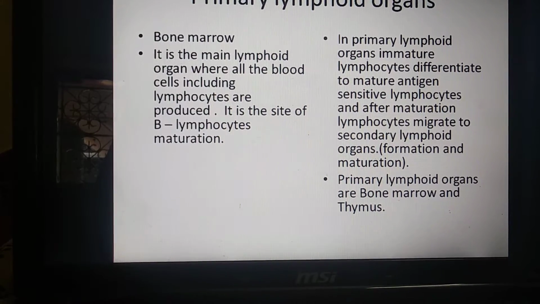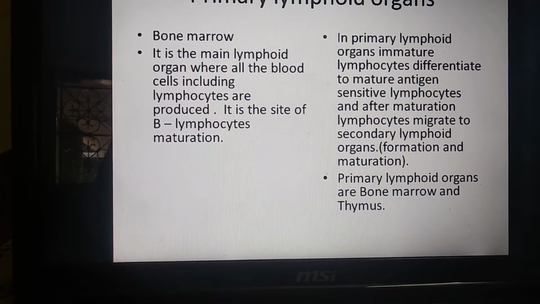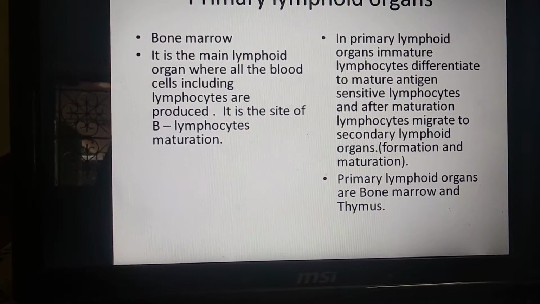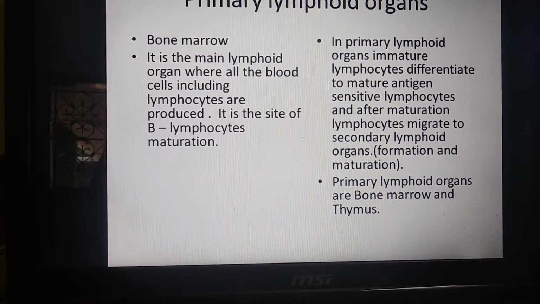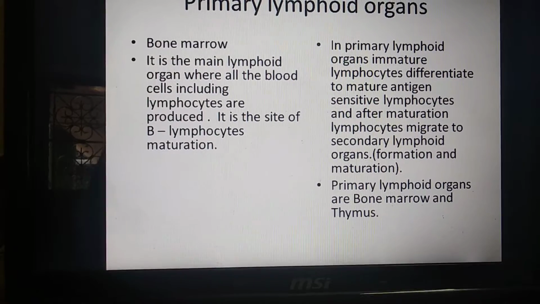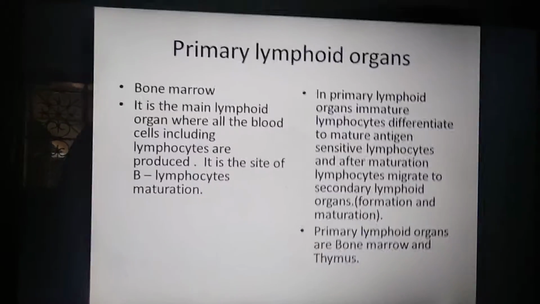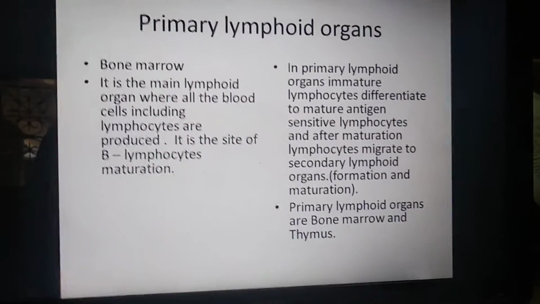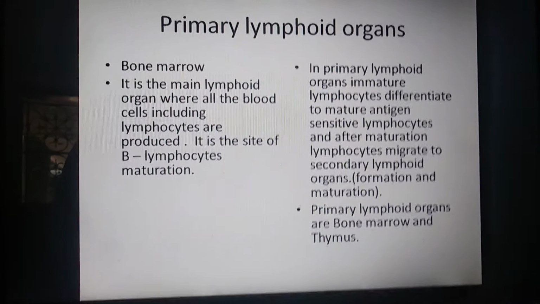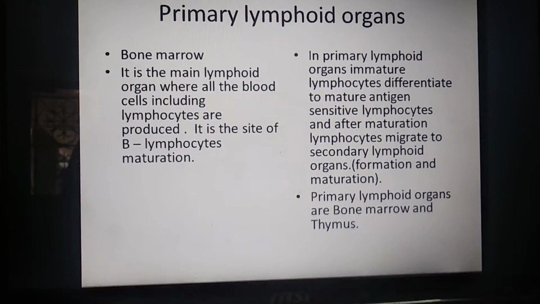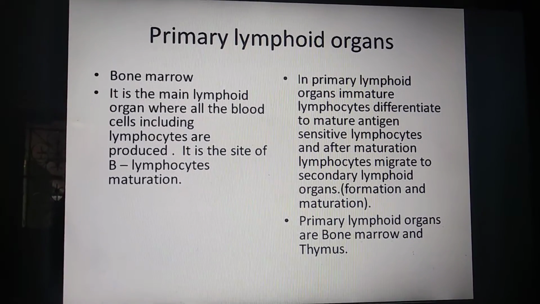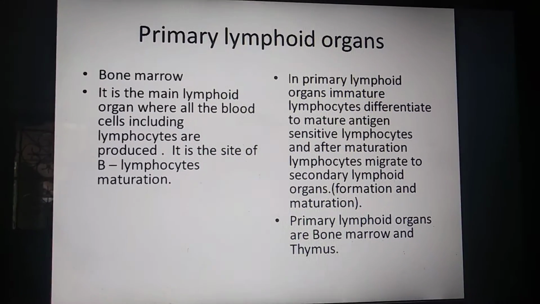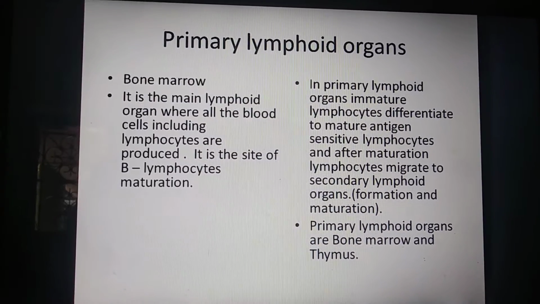The immature lymphocytes react with antigens, and after reaction they change into matured lymphocytes. The matured lymphocytes migrate to the secondary lymphoid organs. Simply we can say formation and maturation of lymphocytes.